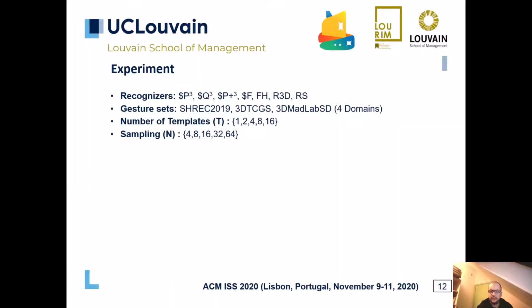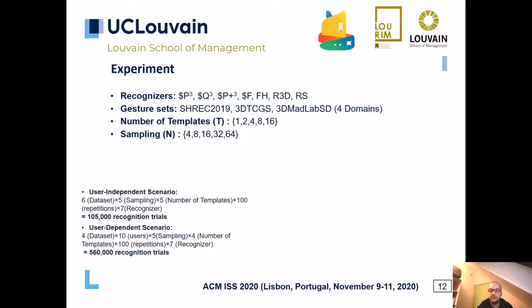After we created new 3D recognizers, we must prove their efficiency. Thus, we experimented with them in both user-independent and user-dependent scenarios, using 3 trajectory datasets. Furthermore, we tested recognizers for different conditions, which are defined by 2 variables: the number of templates and the number of points submitted. Now I would like to draw your attention to the total number of recognition trials performed, which is in total 665,000 recognition trials.